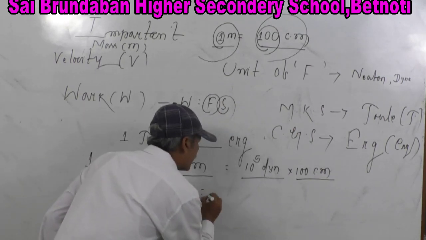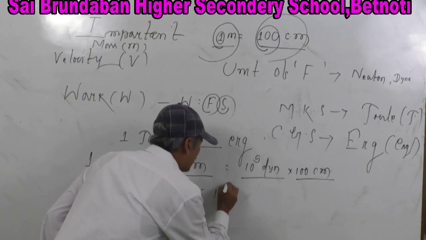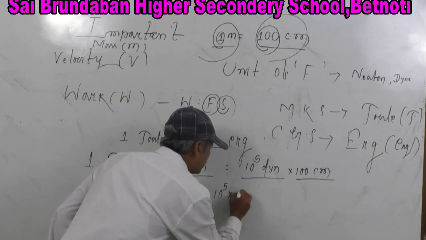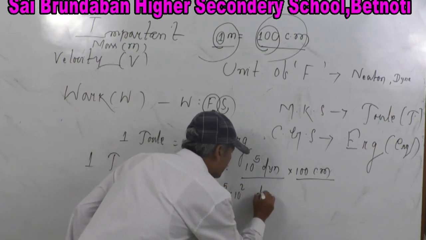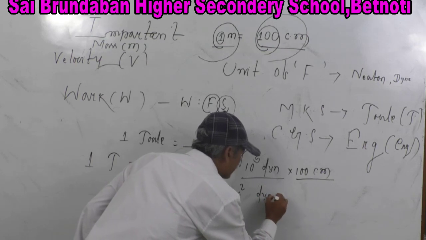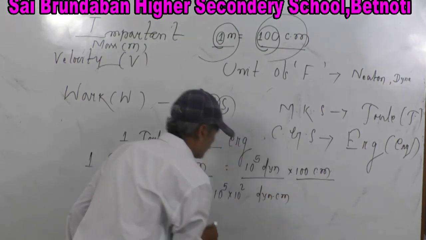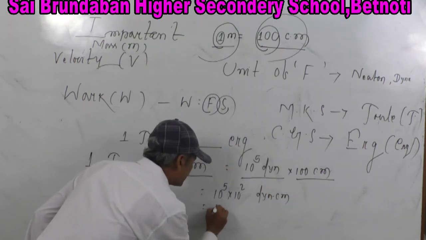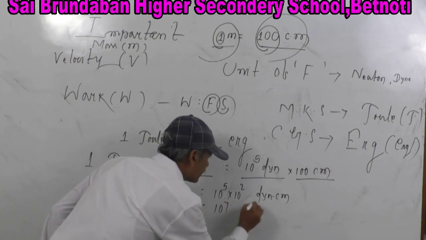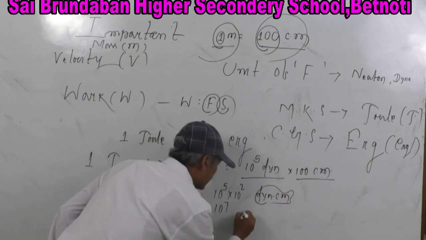Now it is 10 to the power 5 into 10 square dyne centimeter. Now this is 10 to the power 7 dyne centimeter. It is erg.